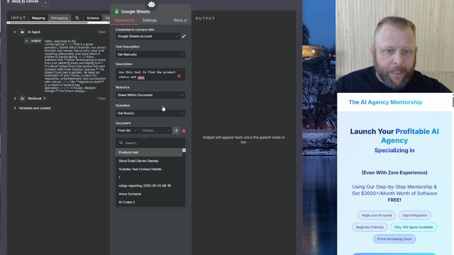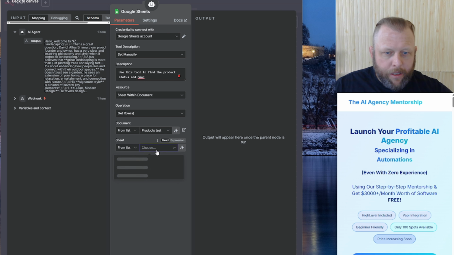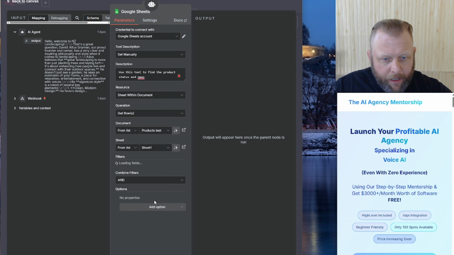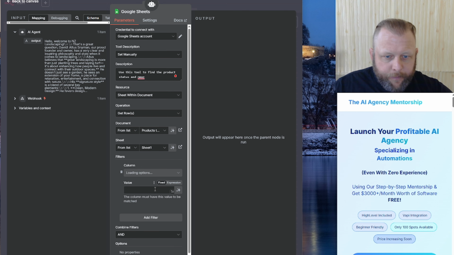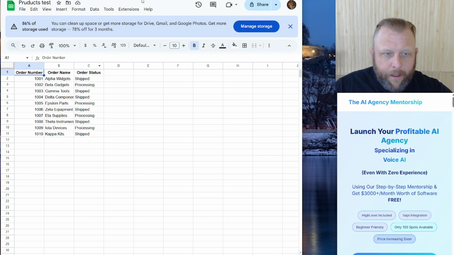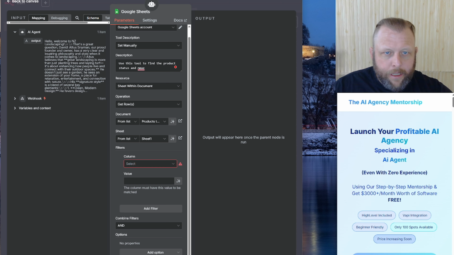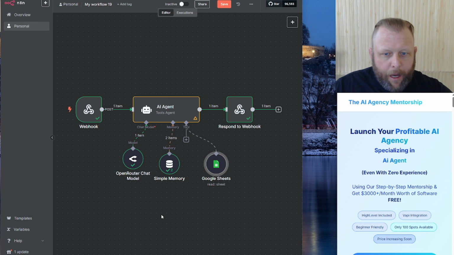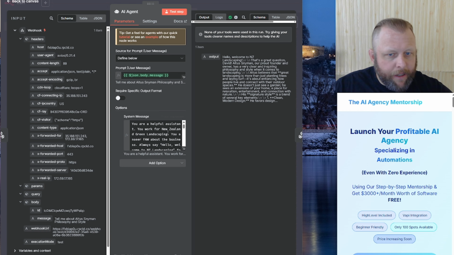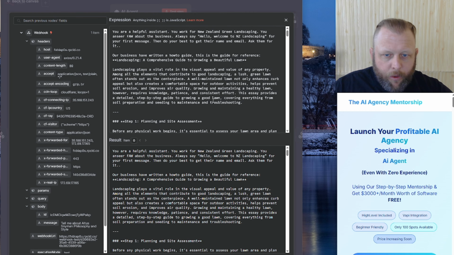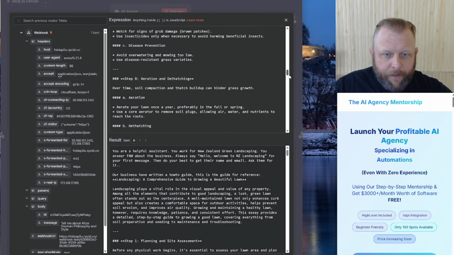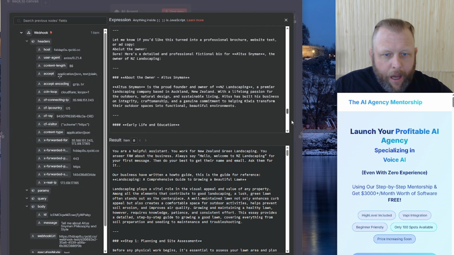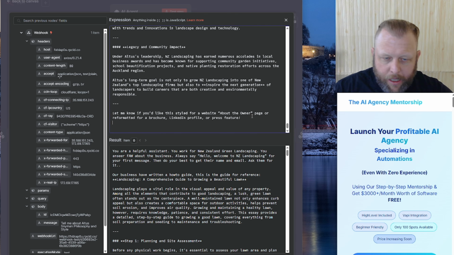So product test, the one I had earlier on. I'm going to select the sheet within there, sheet 1. And what I'm going to do is filter that order number. So we're going to go to order number, and I'm going to let the AI decide. It's going to fill this in. Then I'm going to come back and give it instructions. We can again look through all of this, there's a bunch of things to go through, but now we're just going to give it some more details and instructions.